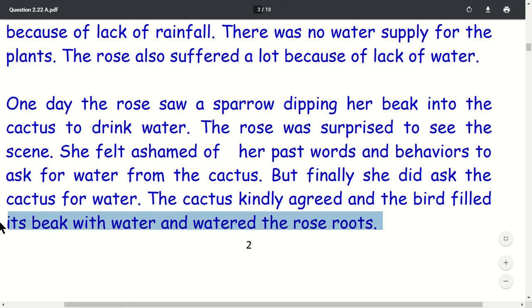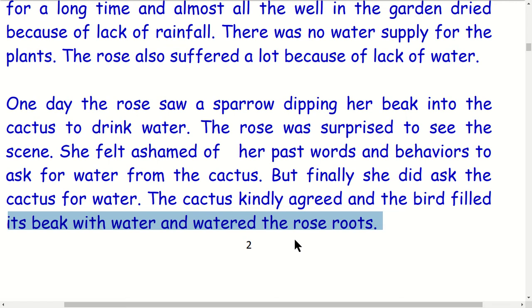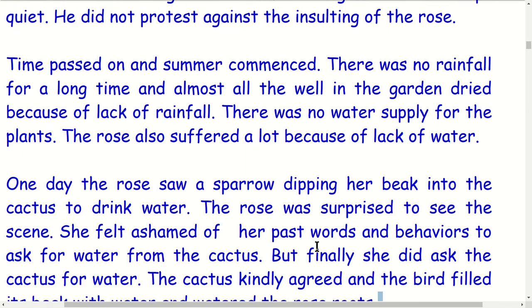Okay, this is the ending of the story here. The cactus kindly agreed, and the bird filled its beak with water and watered the rose.